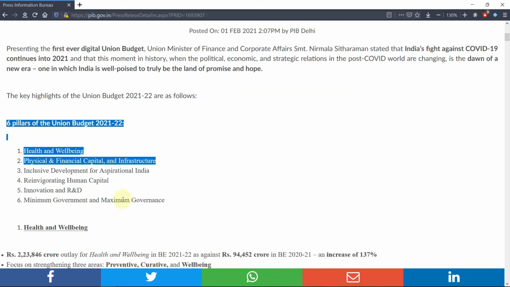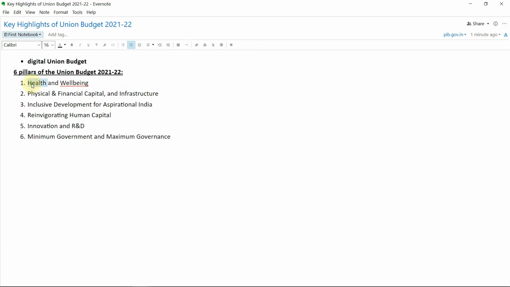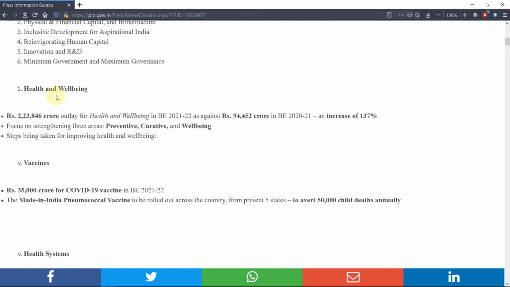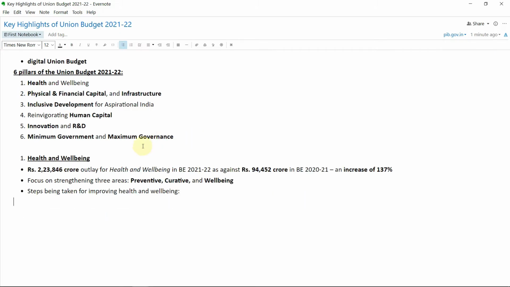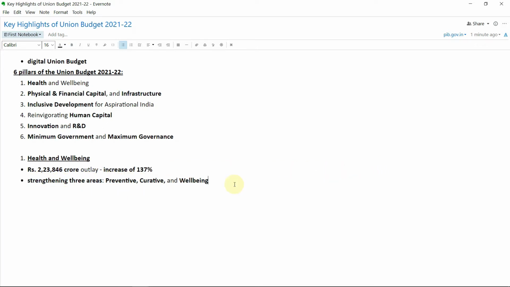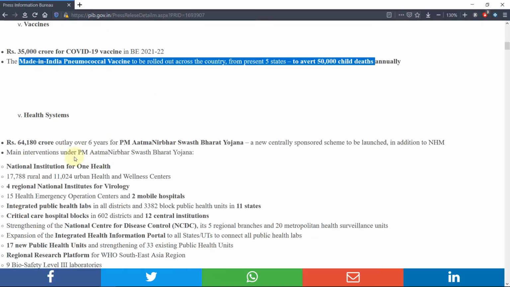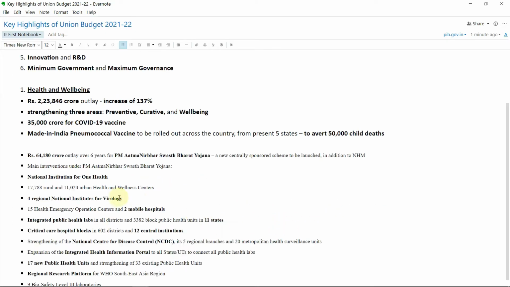So I have kept my heading as key highlights of Union Budget 2021-22 and then I'll be selecting only those important points which are necessary from the examination point of view. Like it is a digital union budget which is first. So I have included that in my notes. And then I included the 6 pillars of this budget. And those 6 pillars are important because you can quote them in the mains exam as well as if ever any other prelims exam they ask, you can also easily answer them.